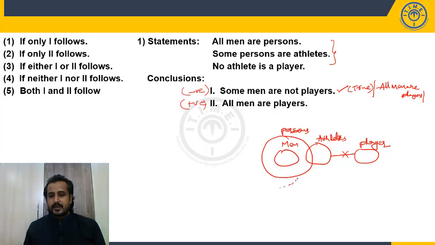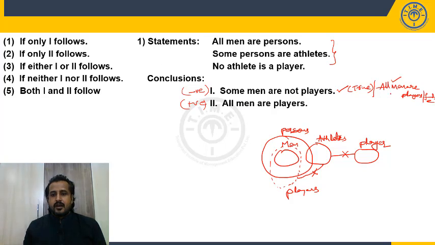Here are the men, and I am taking these as the players. As per the given statement, between athletes and players there should not be any relation. So men may have the relation with the players. Now to cross-check: all men are persons, yes; some persons are athletes, yes; no athlete is a player, yes, there is no relation between athlete and player. So I am able to draw a successful alternate diagram. It means this conclusion is true and my negative conclusion now becomes false.